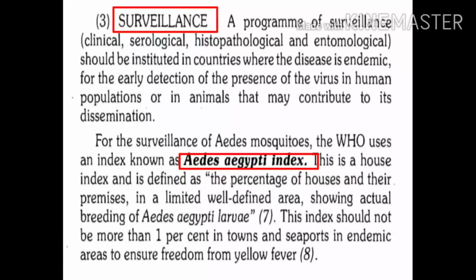This index should not be more than 1% in towns and in seaports in endemic areas. Do you understand how this index is calculated? Out of the total number of houses in a particular geographic area, how many houses are showing presence of breeding of Aedes mosquito? This is the Aedes aegypti index.